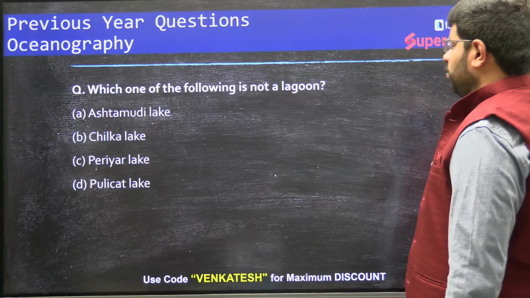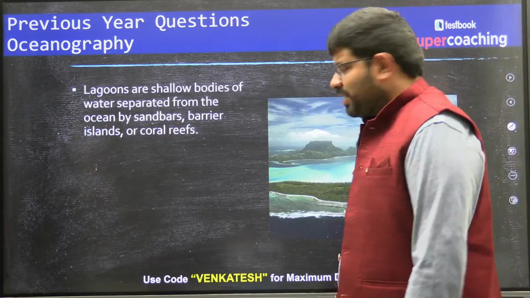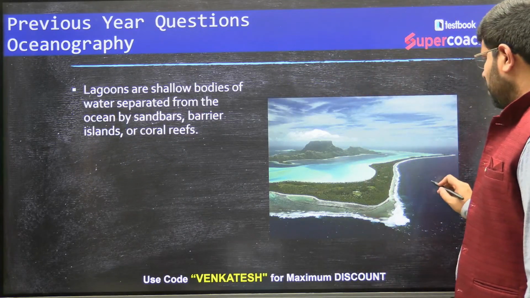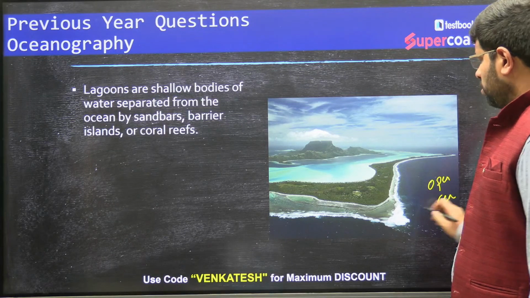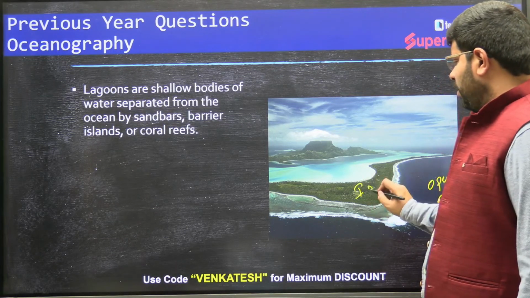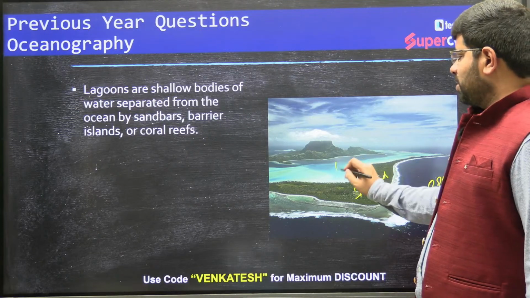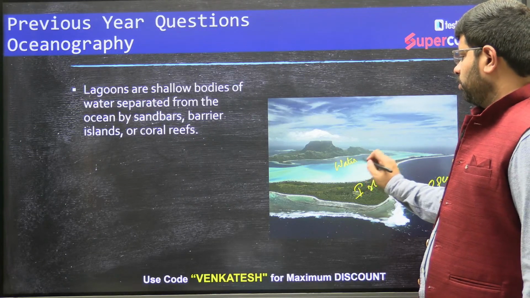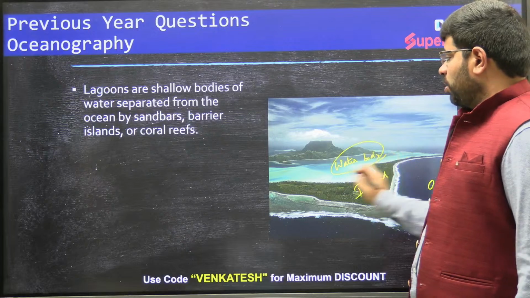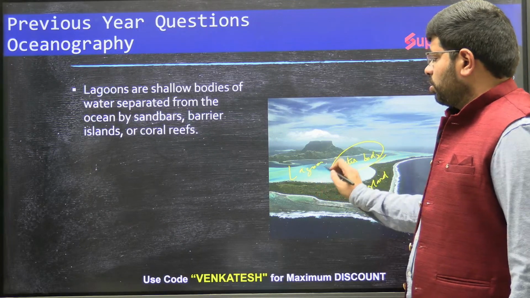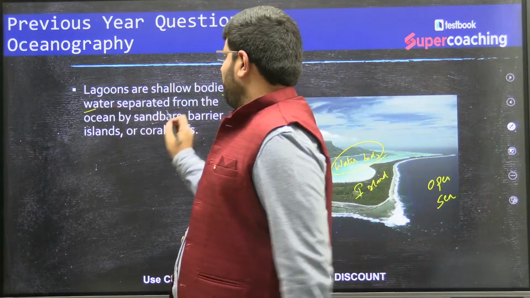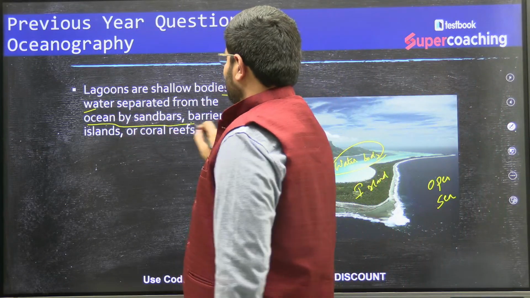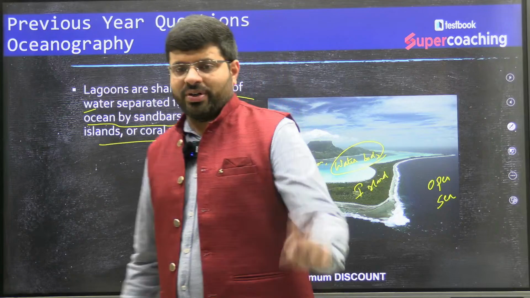What is a lagoon? You can see here. This is an open sea. There is an island and there is a water body. This is what we call a lagoon. So what is a lagoon? These are shallow bodies of water separated from the ocean by sandbars, barrier islands, or coral reefs, whatever.